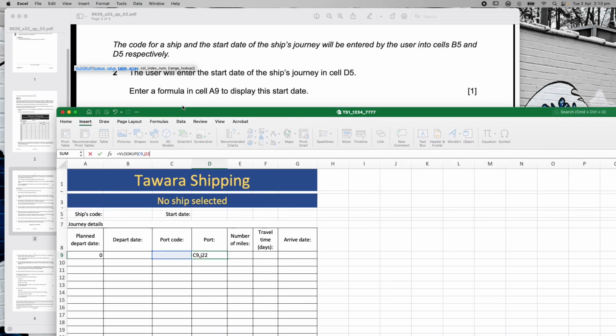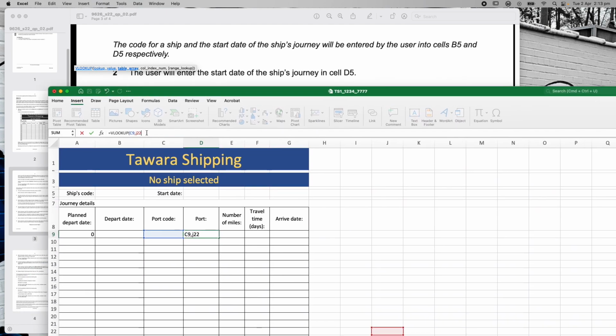J22 port.csv, right? So J22 port.csv, okay, so that's where we're going to go looking for it. Now, I still have to say which array of sections I want to go to. So I'm actually going to put a space exclamation mark. So the exclamation mark says go and look from this section.